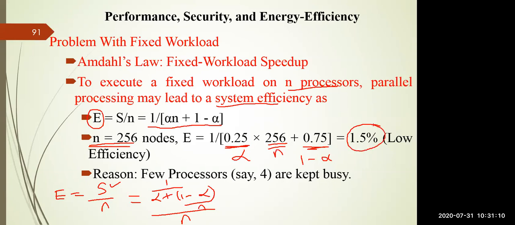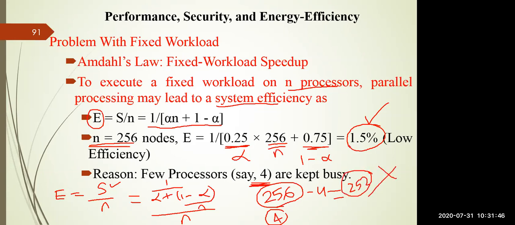So imagine, out of 100%, the efficiency of the system is only 1.5%. The main reason is that in the result we saw, only 4 processors are kept busy, but out of 256 processors the speedup factor is only 4. It assumes that 4 processors out of these 256 are busy. The rest, 256 minus 4, which is equal to 252 processors, are completely idle. They are not doing any work. That's why the system efficiency is only 1.5%.